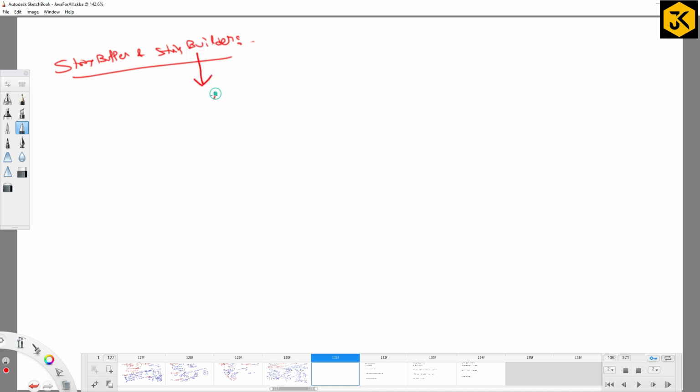String builder is asynchronized and string buffer is synchronized, right? So at any cost you have to remember what is synchronized and what is asynchronized, right?